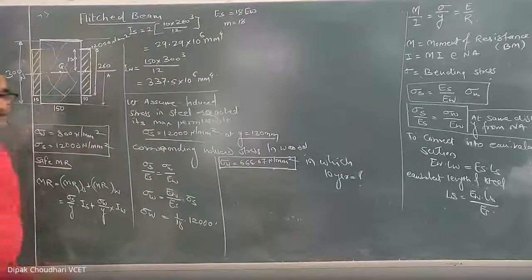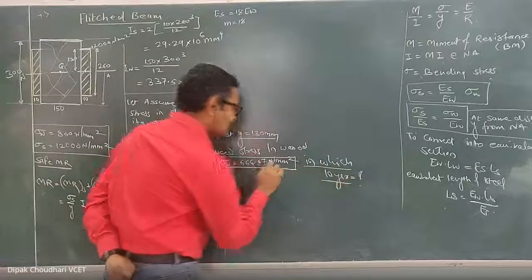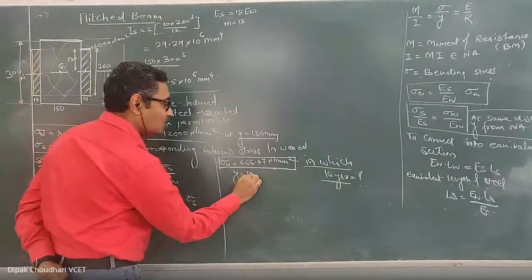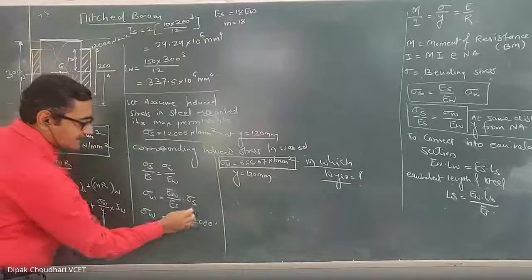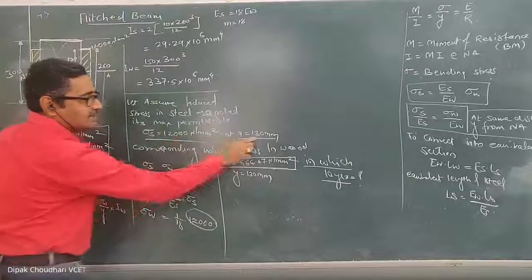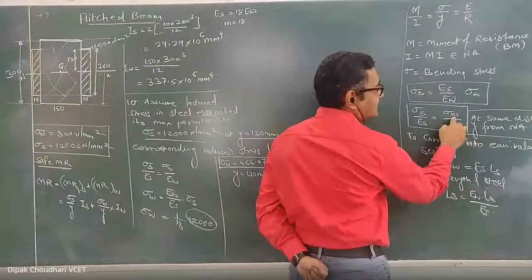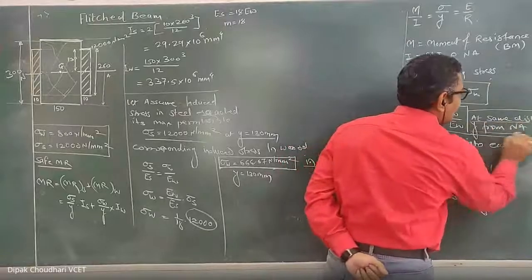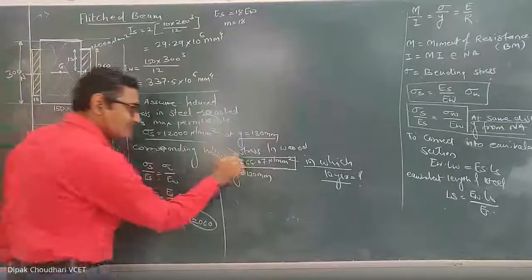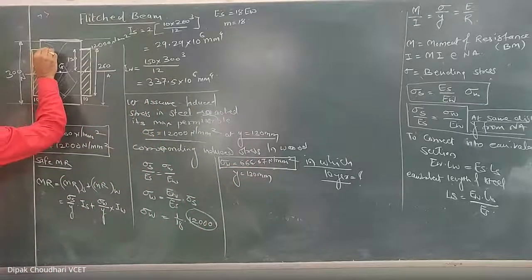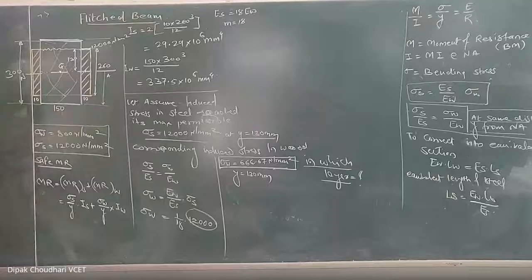the neutral axis, whereas this is the stress induced in the wood in the layer at y equal to 130 millimeter. Because for calculation of this, we considered this 12,000 Newton, the stress induced in the steel at y equal to 130. And I told you that in this relation, sigma s and sigma w are at the same distance y from the neutral axis. Have you understood this? This is also the stress induced in the wood, but in a layer which is not maximum. Maximum stress is induced in the extreme layer.